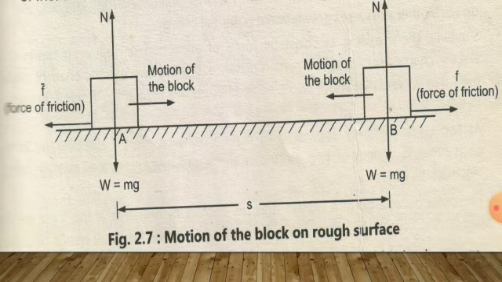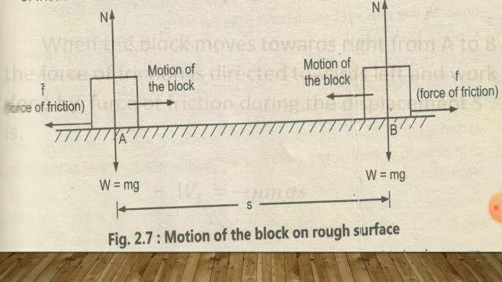And if the block moves towards the left, then the frictional force is directed towards the right. Now the normal force between the surface and the block is N equal to mg. If mu is the coefficient of friction between the block and the table, then the force of friction is mu mg.